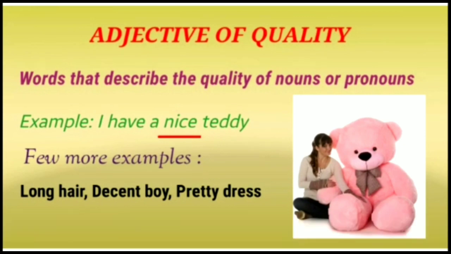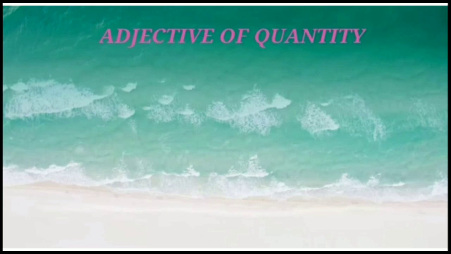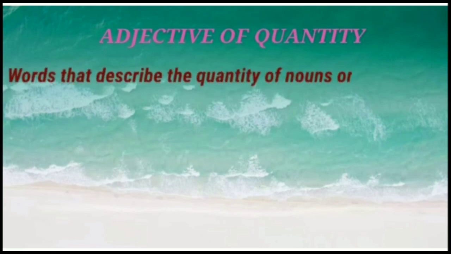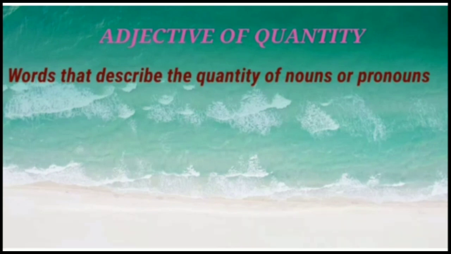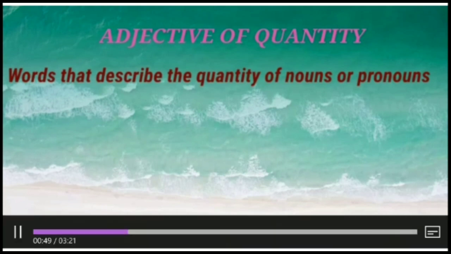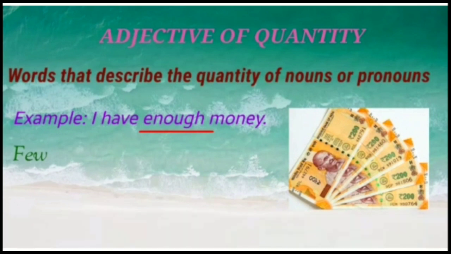The next kind of adjective is adjective of quantity. Words that describe the quantity of a noun or pronoun are called adjective of quantity. Words that say the amount of a noun or pronoun, how much the noun or pronoun is, are called adjectives of quantity. For example, I have enough money. In this sentence, enough is an adjective of quantity because it is describing the amount of money, the quantity of money.